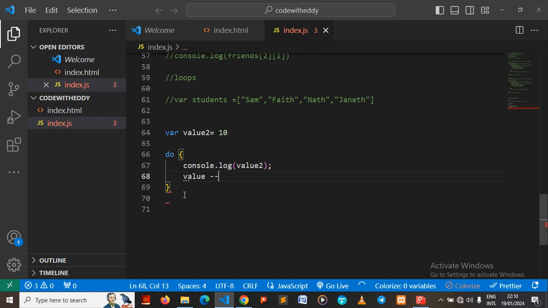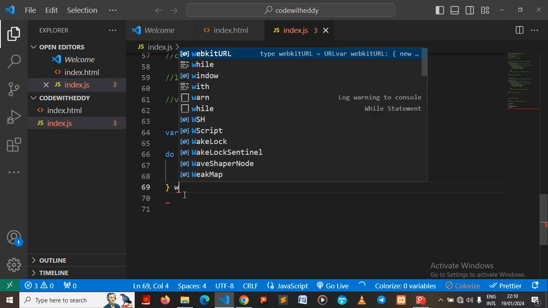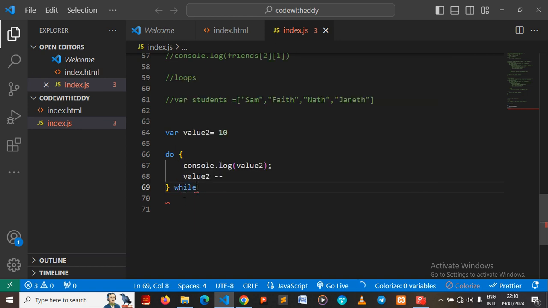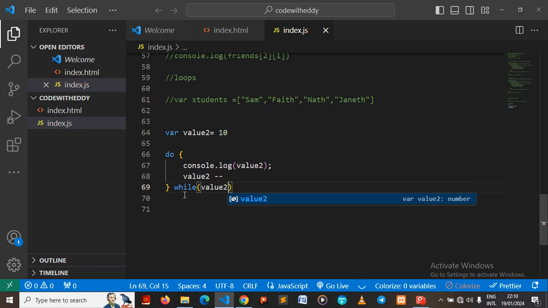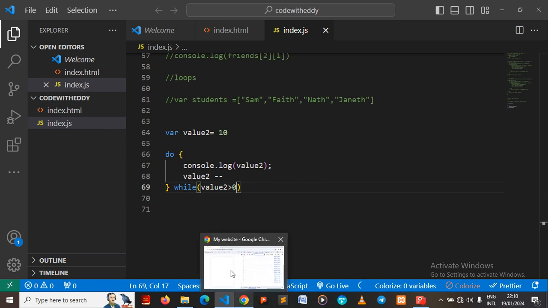That's how we do decrementing value2. Then we say while, the condition now comes last, while value2 is greater than 0. Okay, now let's see what we have on the browser using this.